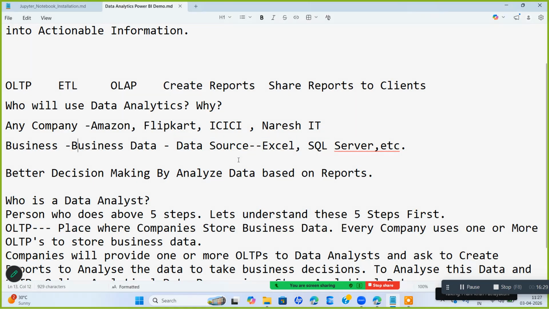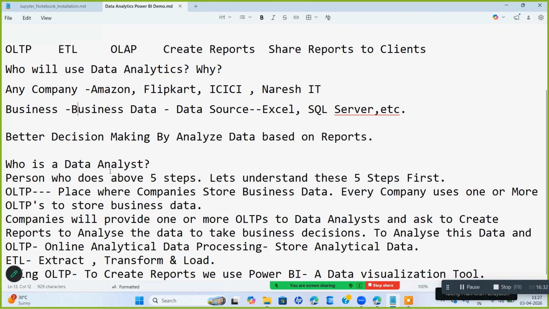Okay. Now, who is a data analyst? A person who obviously does the above 5 steps. Let's understand these 5 steps first. OLTP is the place where companies store business data. So OLTPs will be the Excel file or SQL Server or Oracle server, anything where you are storing data. Companies will provide not one source, but one or more OLTPs to data analysts and ask them to create reports, and the senior management team will analyze this data and will take business decisions.